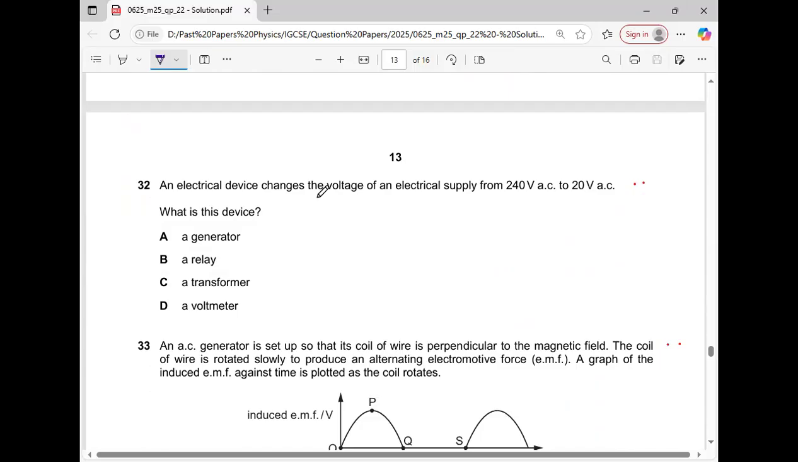An electrical device that changes the voltage of an electrical supply from 240 volts AC into 20 volts AC. Since the value is going to be decreased and only one device can do that, and that is a transformer. So it will be a step down transformer. So option C will be the correct answer.